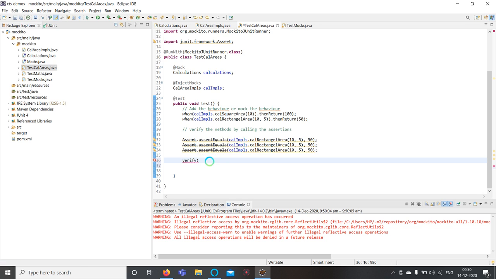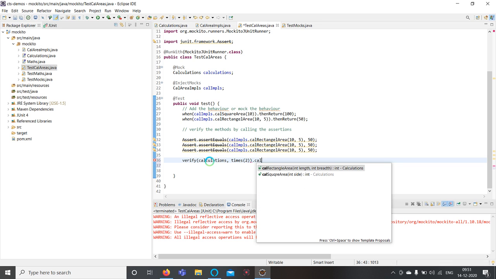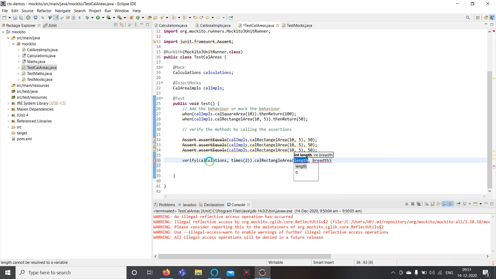So I'm writing verify calculations, comma, times of 2, dot calculate rectangle of 10 comma 5.